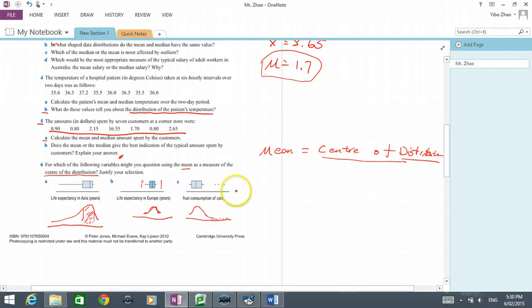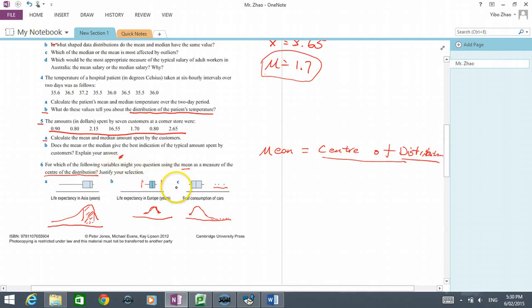For question C, it really depends on how they ask me the question. If they ask me to describe this distribution, I have to say symmetrical. This distribution will be symmetrical. But because of the outliers, I wouldn't use the mean as a measurement of the center.